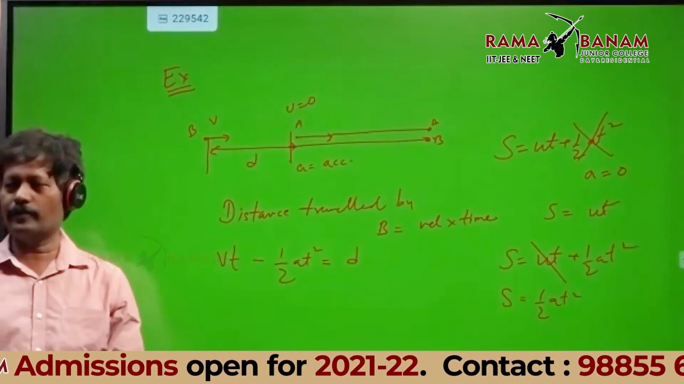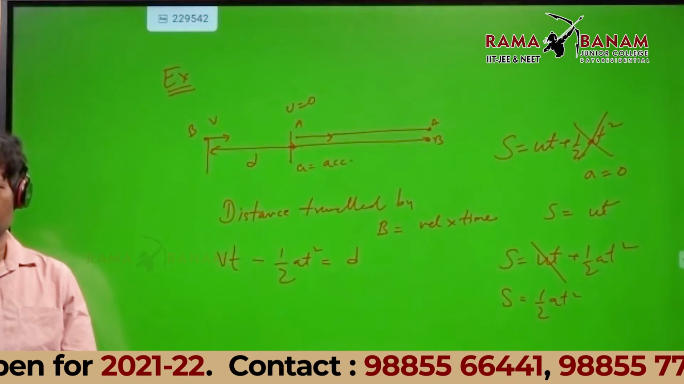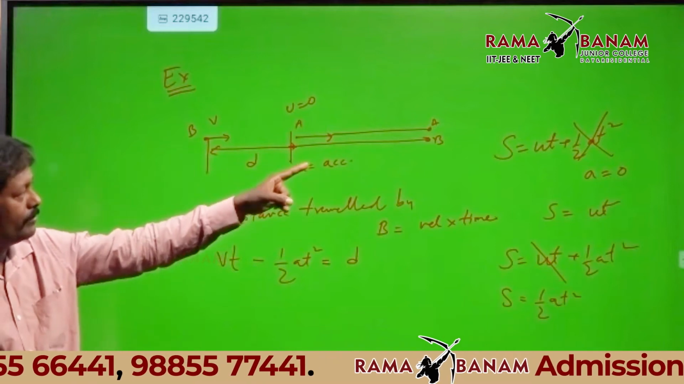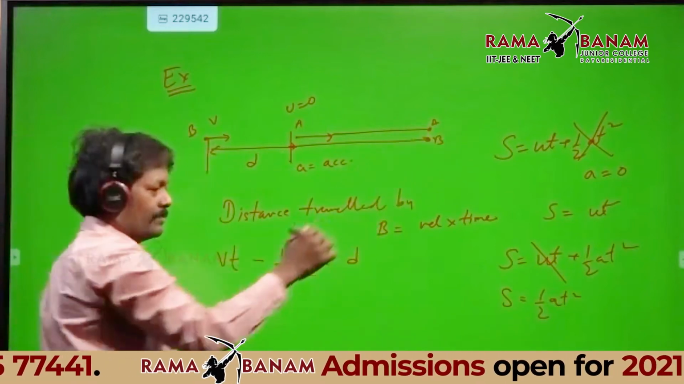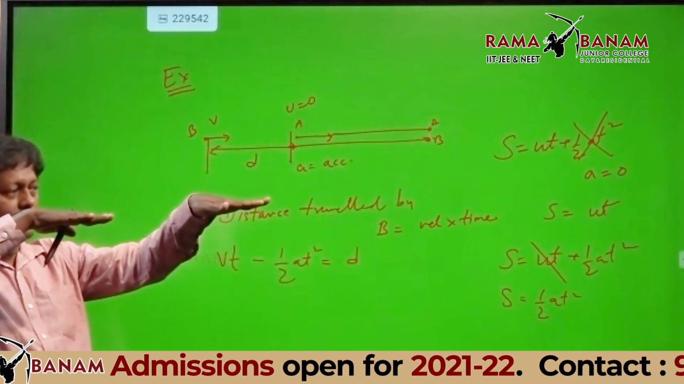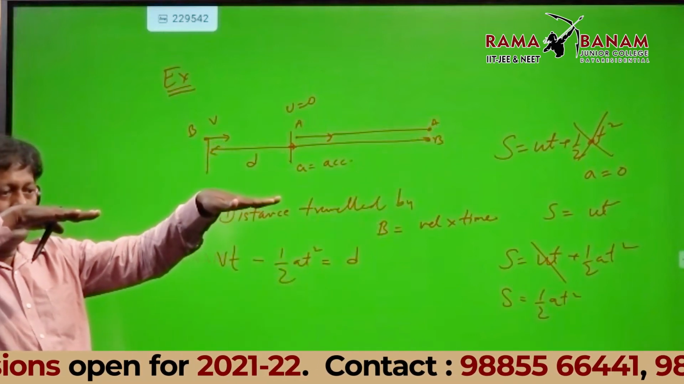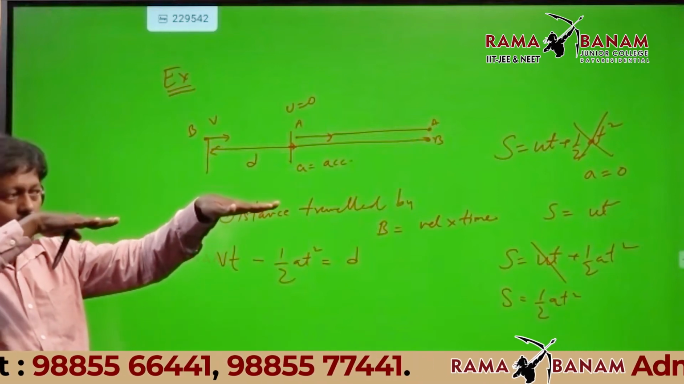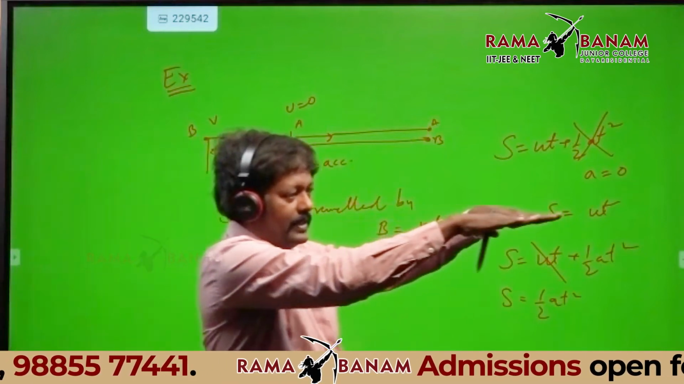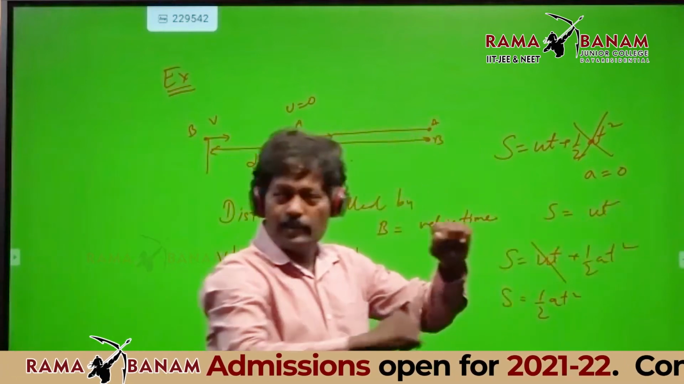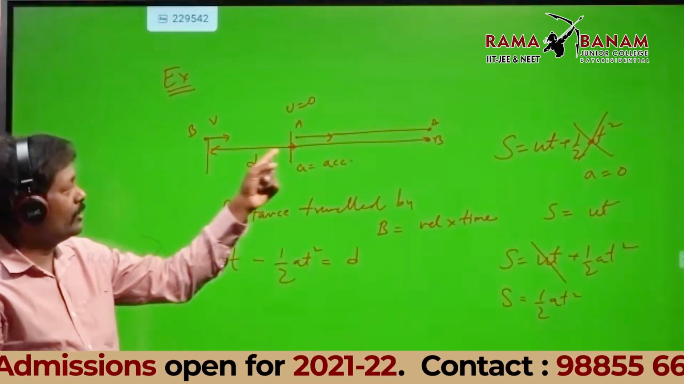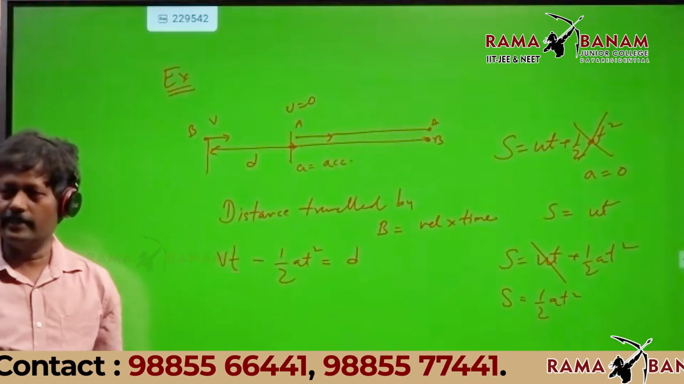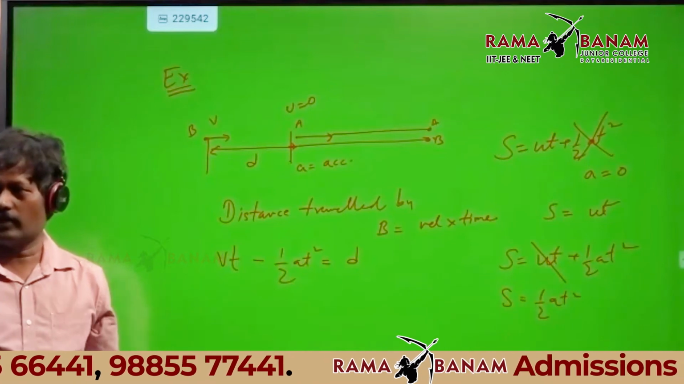First, I want all of you to understand that. Distance traveled by B, because this is the meeting point. There are two vehicles like this. Look at me. This is A, this is B. A started from rest, B is going with uniform velocity. So as they move forward, somewhere they are going to meet. Then what you are going to do? Distance traveled by B minus distance traveled by A will be nothing but D. Do you agree for that or not? Tell me.